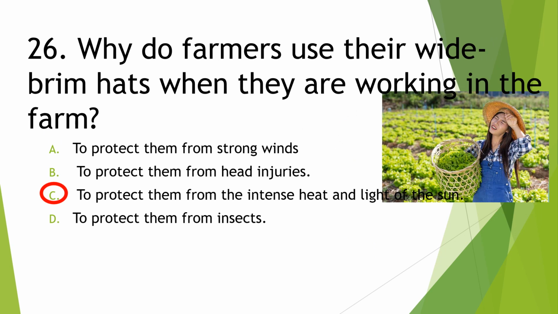Next, why do farmers use wide-brimmed hats when they are working in the farm? A. To protect them from strong winds. B. To protect them from head injuries. C. To protect them from the intense heat and light of the sun. D. To protect them from insects. Okay, the brimmed hats will protect the farmers from the intense heat and light.